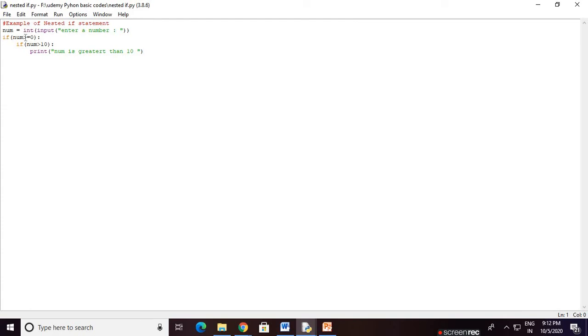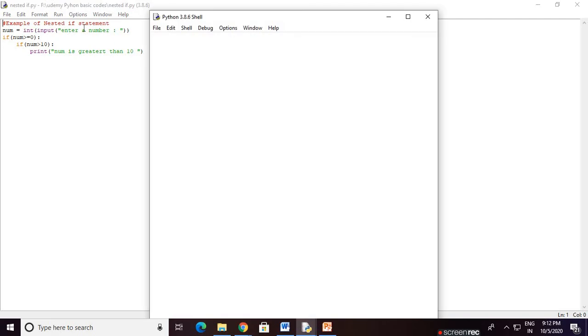Now, if num is greater than or equal to 0, then the if condition is true, then go to the block. In this block, again there is an if statement. If num is greater than 10, then print num is greater than 10. This is a nested if statement, this if is inside this if. The indentation sign uses a colon. This means this statement is a block of this. If num is greater than 10, then go to this block.